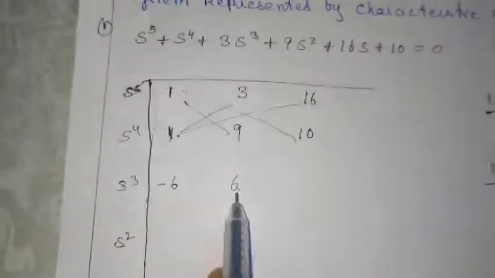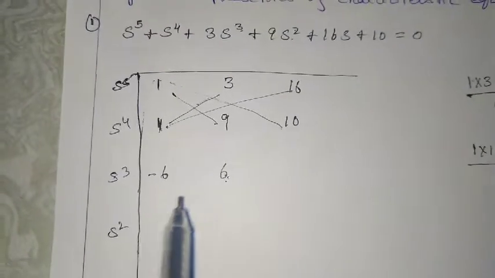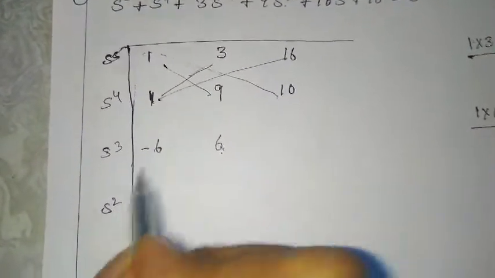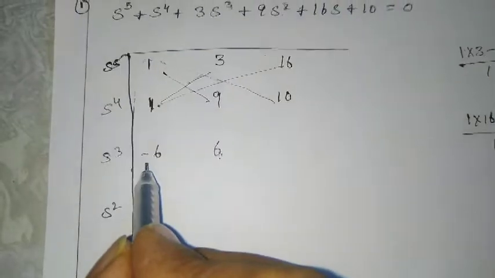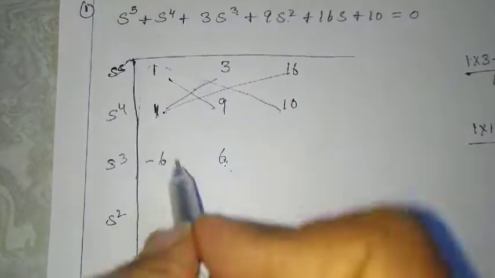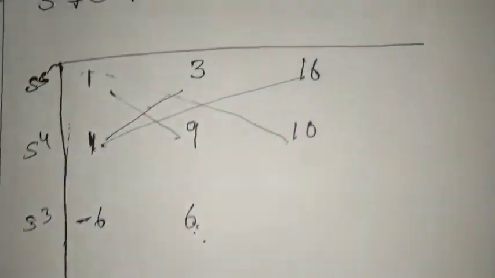So we have minus 6 and 6. I can make this further simple: I can divide both by taking 6 common. So I get here minus 1 and 1.